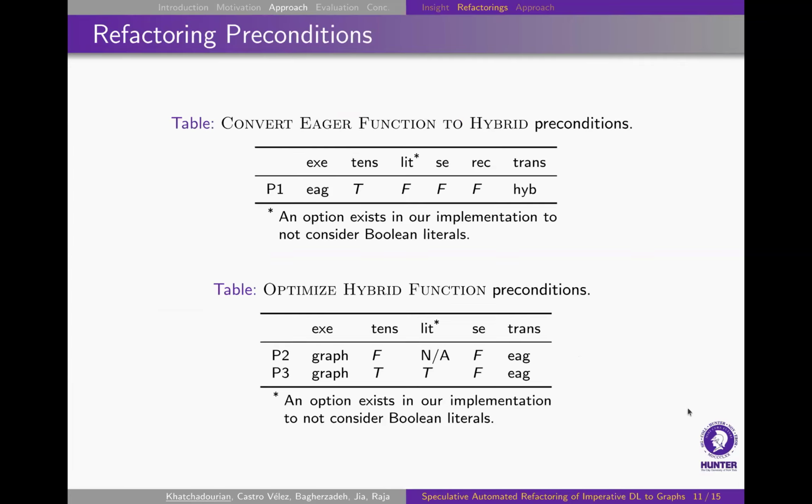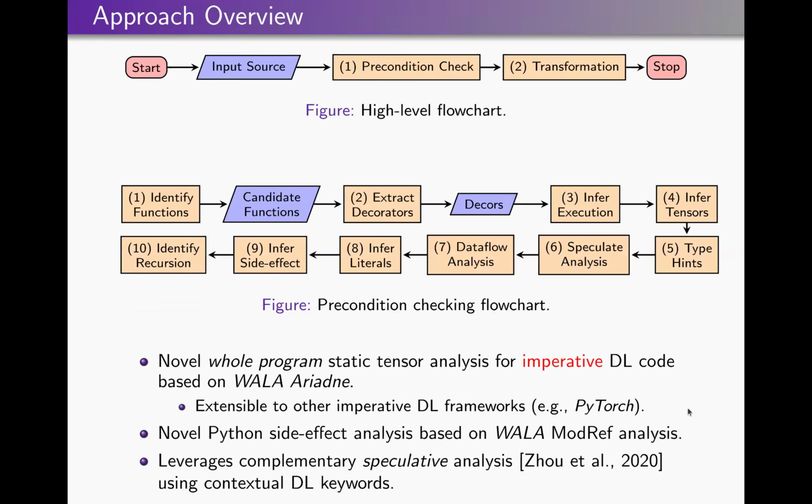Here are some example preconditions of these two functions, and the implementation basically goes through the code to check which of these conditions are met, and it applies the appropriate refactorings. Here is a high-level flowchart of how the approach works. The approach consists of a novel whole program static analysis for an imperative deep learning program based on the WALA Ariadne analysis framework. It is currently working with TensorFlow, but it is extensible to other deep learning frameworks such as PyTorch.